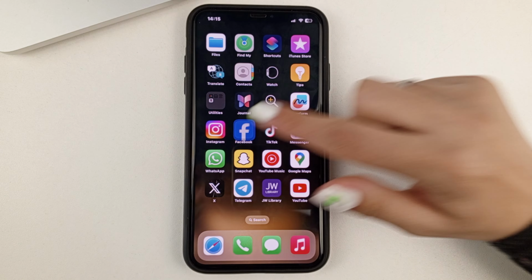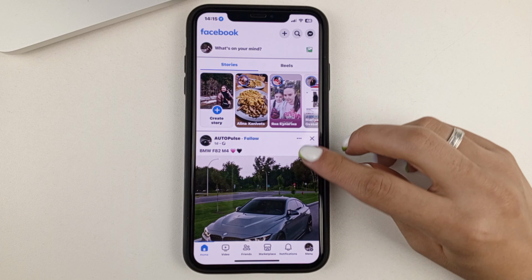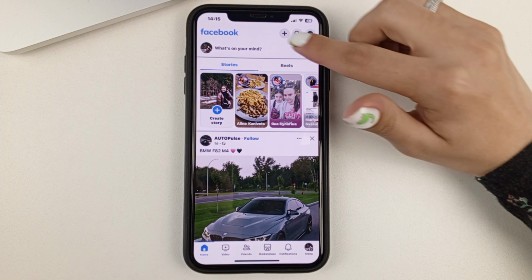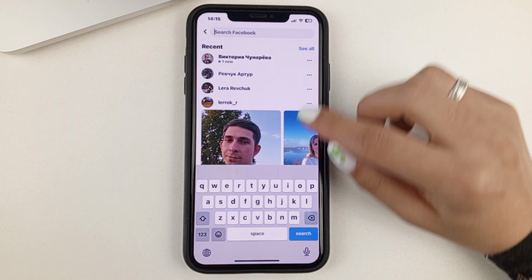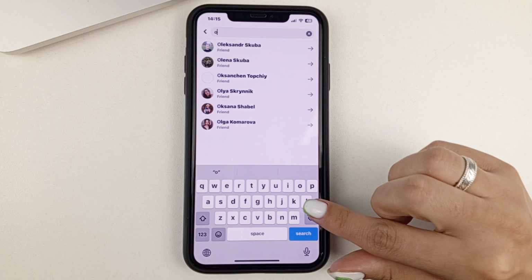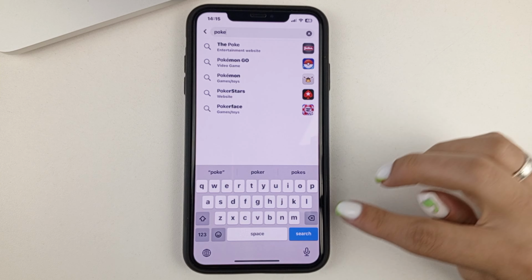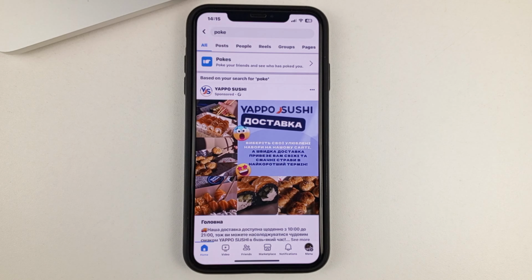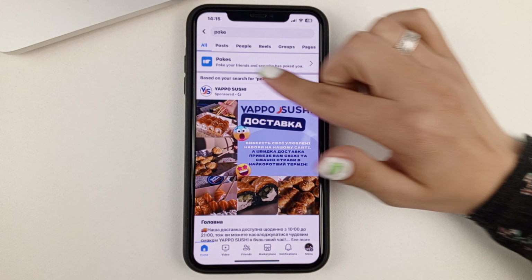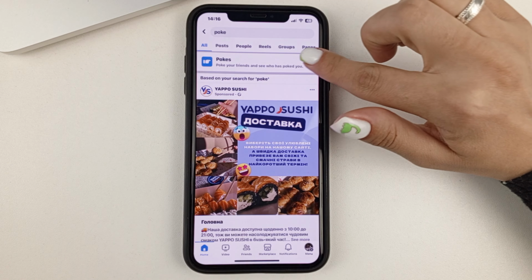To begin with, open up the Facebook application. Next, you'll need to find this kind of magnifying glass sign at the top. You click on it. And then you need to search for the word poke. So you will find a section like this, a line like pokes. You click on it.